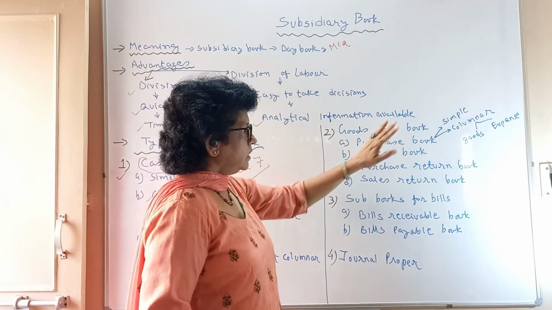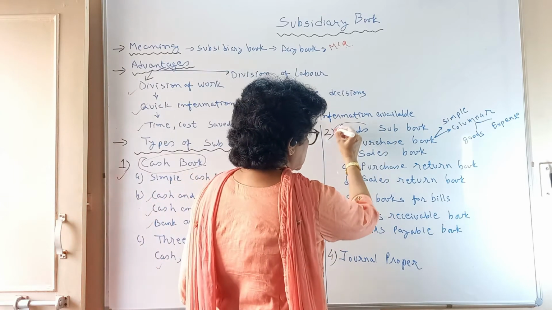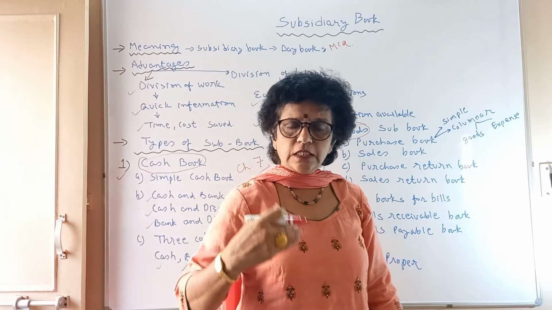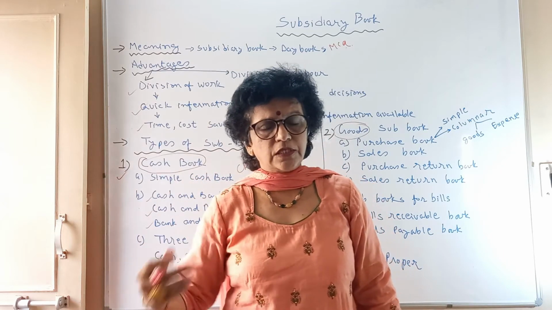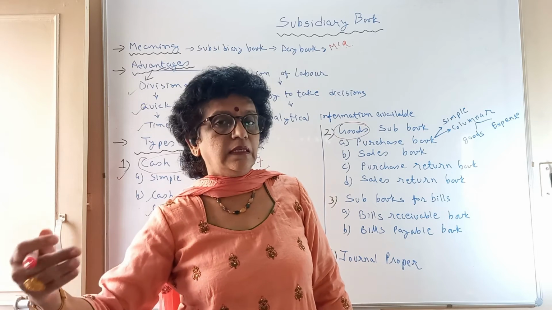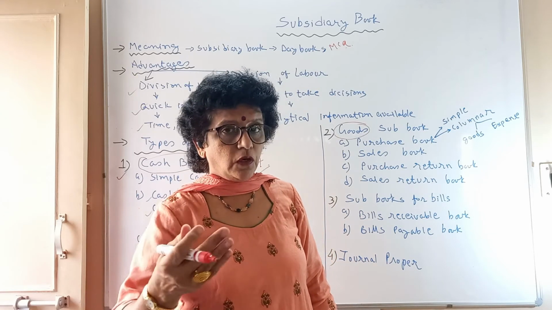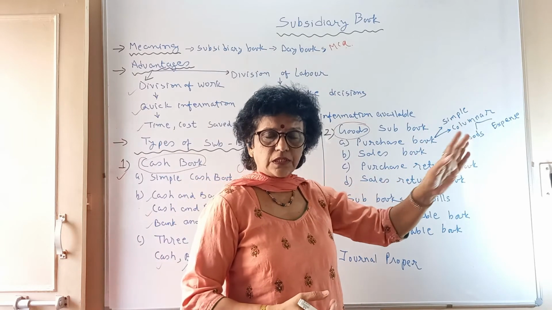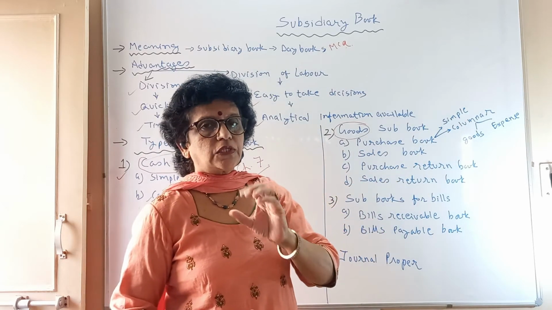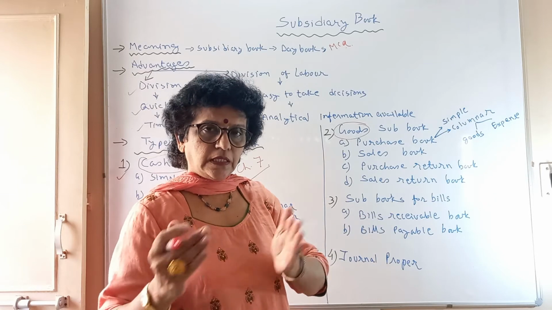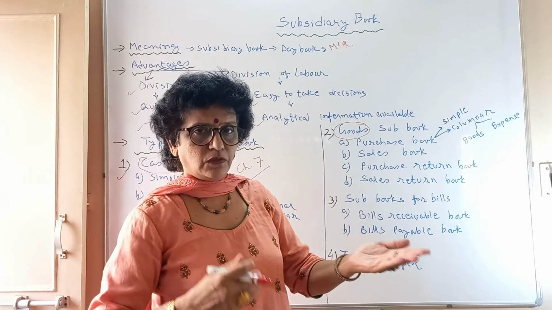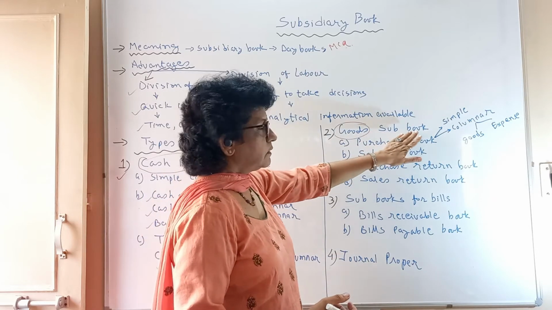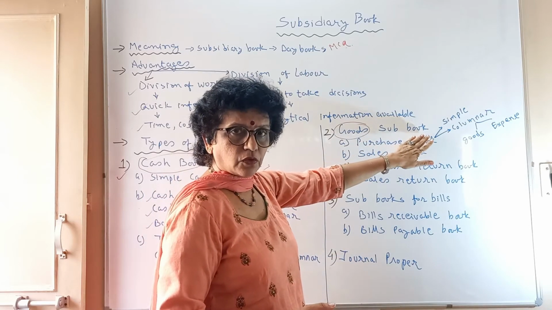Second, you have the goods subsidiary book. Here the goods are important. You have observed in the journal, goods purchased for cash or goods sold for cash, or goods given for various reasons other than sales, or goods returned, sales return, purchase return. So goods transactions are major. Goods purchased on credit, that is to Ramesh or to Suresh or from any party. So we are going to prepare the goods subsidiary book.